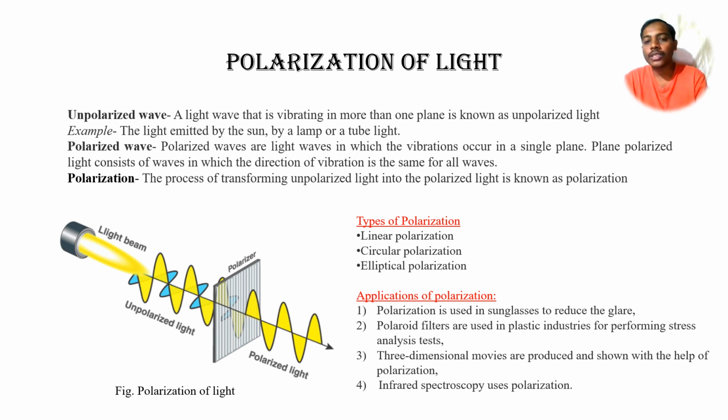On the basis of rotation, we can classify polarization as linear polarization, circular polarization and elliptical polarization. This concept can be used in various applications, such as infrared spectroscopy, seeing three-dimensional movies, reducing the glare of sunglasses, as well as in plastic industries too.